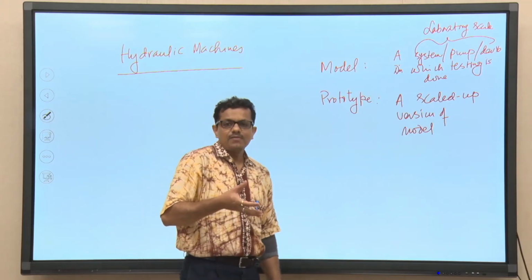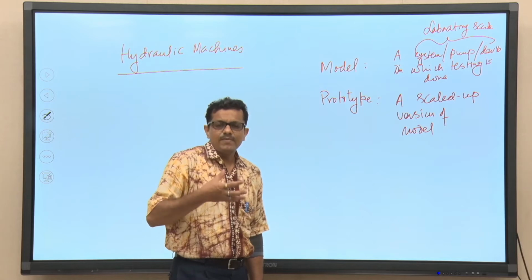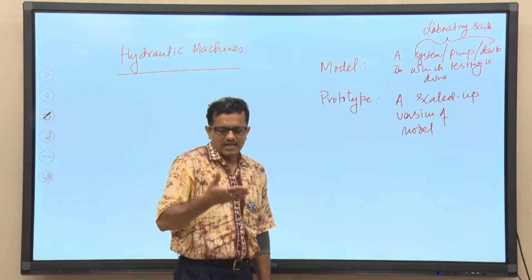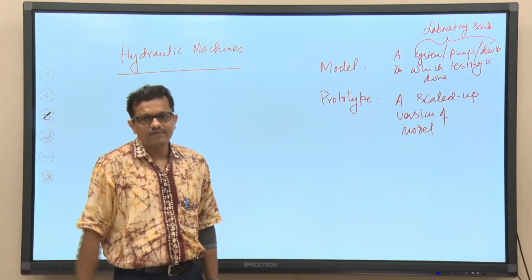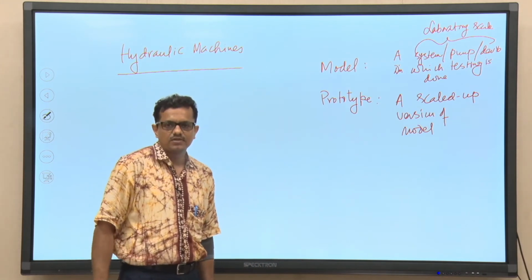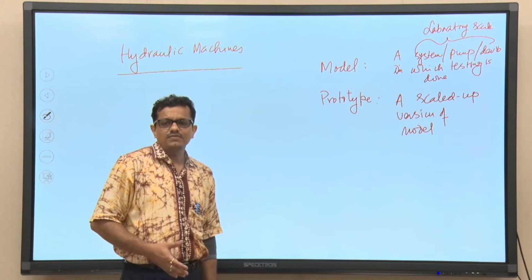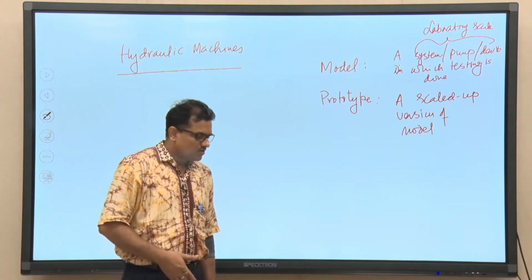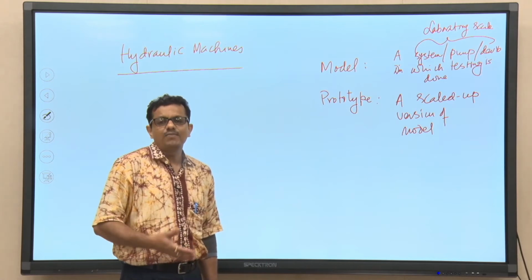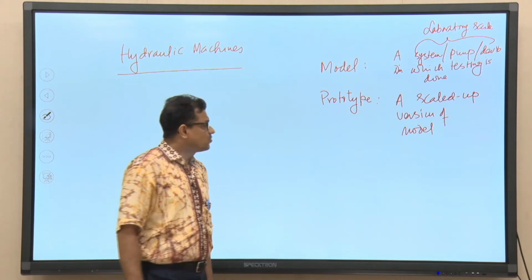The example again I am taking: in a pump manufacturing unit, say in a day they are in a position to manufacture 5 pumps or 10 pumps. It is really impossible for the manufacturer to go for testing of each individual pump, right. So, what will they do?